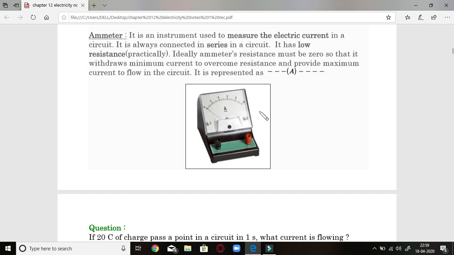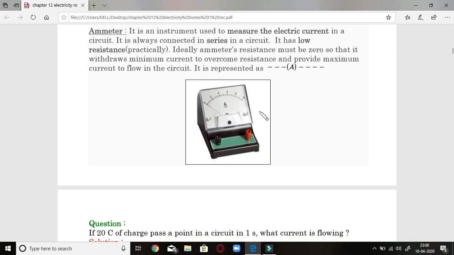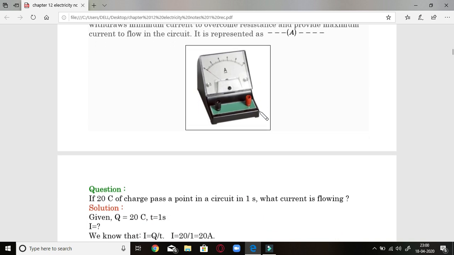The reason is that an ammeter has very low, almost zero resistance, so it will not withdraw any current out of the total quantity of current. The total current always remains the same, since it has no resistance. That is why it is put in series.